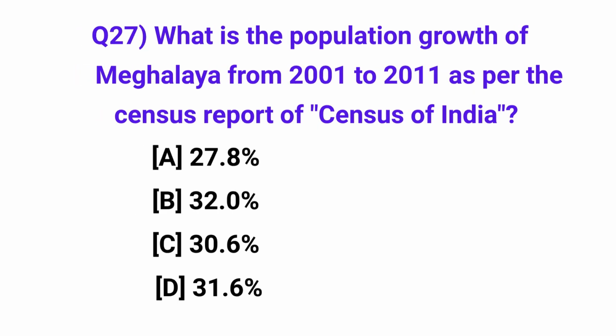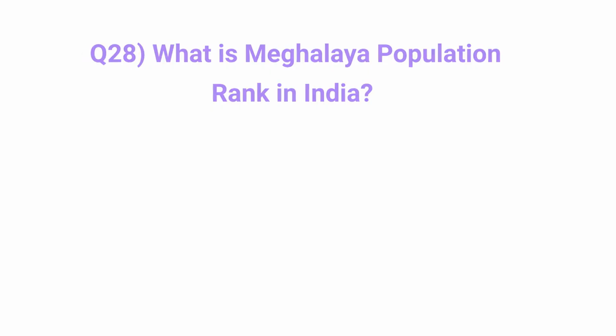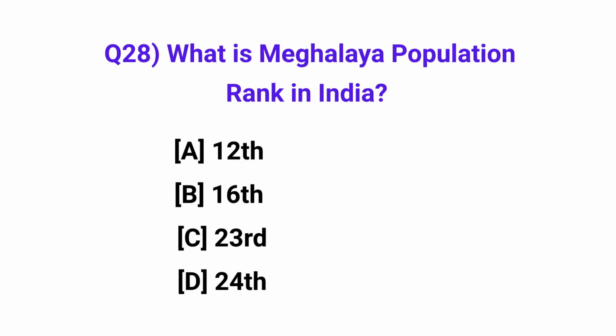What is the population growth of Meghalaya from 2001 to 2011 as per the Census of India report? Answer: 27.8%. What is Meghalaya's population rank in India? Answer: 23rd.